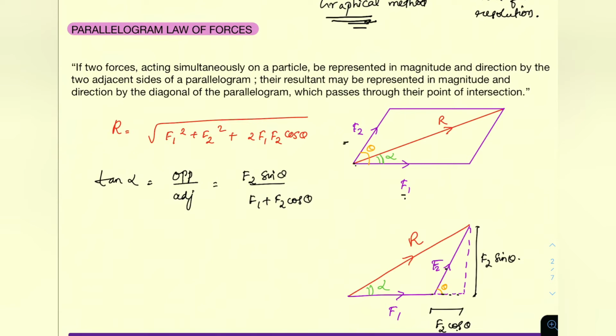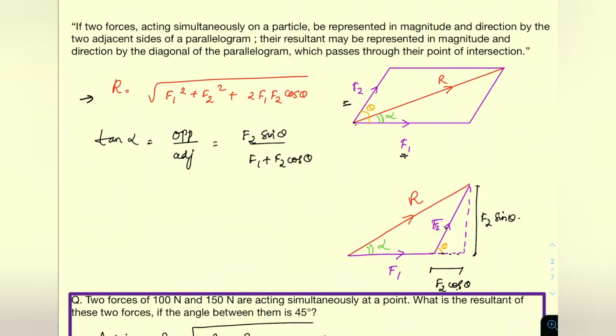So let us read the law. If two forces acting simultaneously on a particle be represented in magnitude and direction by two adjacent sides of a parallelogram, their resultant may be represented in magnitude and direction by the diagonal of the parallelogram which passes through the point of intersection. So a resultant R is given by root of F1 square plus F2 square plus 2F1F2 cos theta.